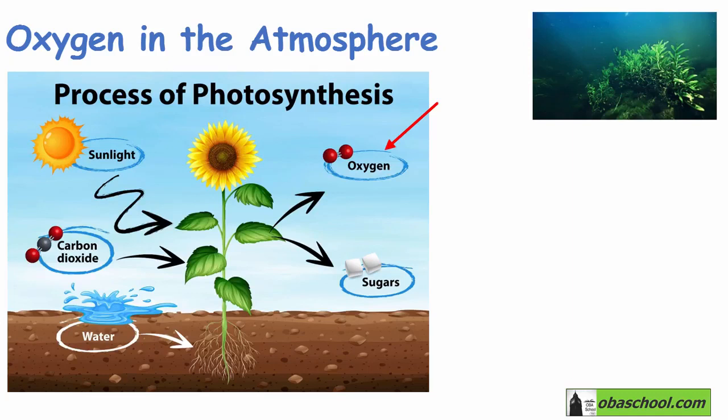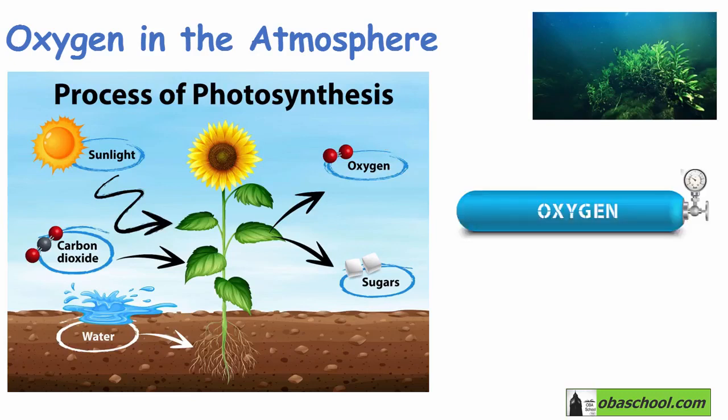And then over the next billion years or so, the levels of oxygen rose steadily as the algae and bacteria thrived in the seas. So algae was making their own food by photosynthesis. However, a side product was produced, which is oxygen gas. And over the years, the levels of oxygen gas in the atmosphere rose.